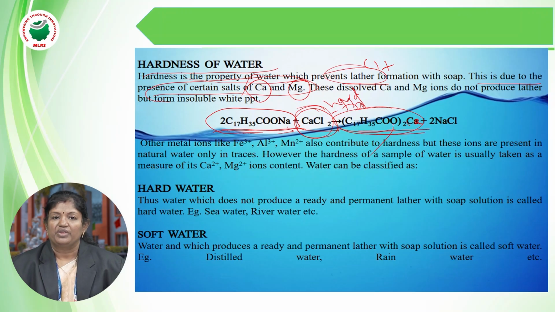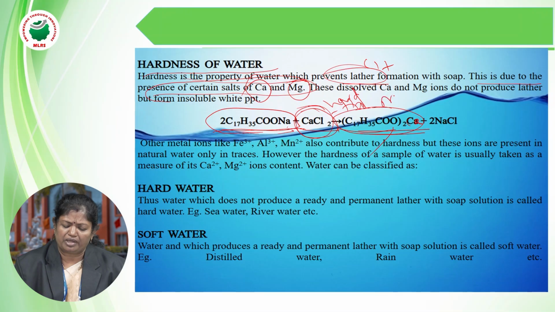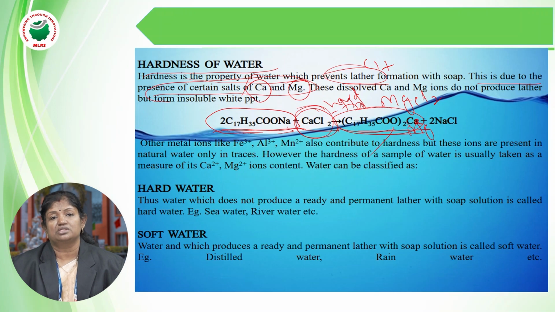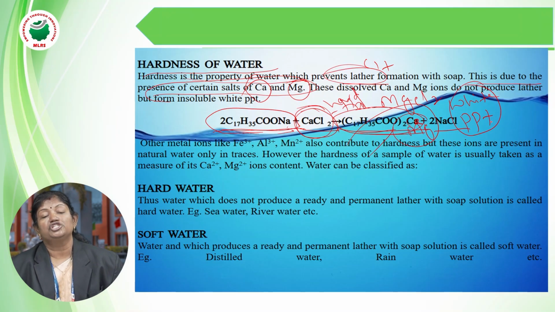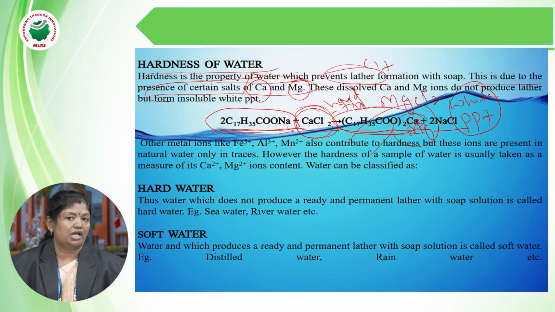If magnesium chloride is there in the water, then it will form the magnesium salt. Magnesium stearate is formed along with sodium chloride. Because of this, a white precipitate is formed when you dissolve soap in hard water. What is this white precipitate? It is the calcium or magnesium salt of stearic acid, which prevents the lather formation.